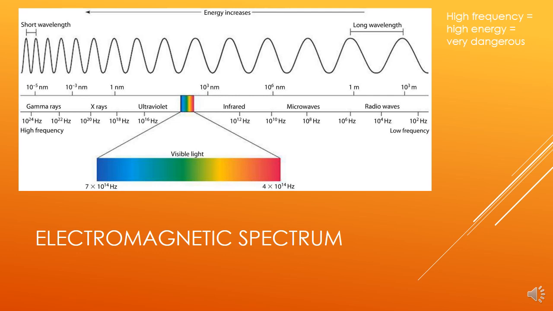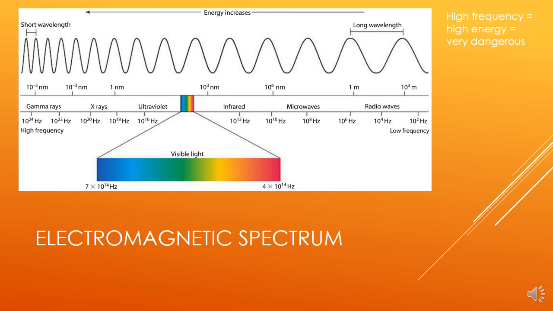Looking at the frequencies on the right, radio waves, we have these really low frequencies, 1,000 hertz. Then we get towards visible light, and then it's times 10 to the 14th, so 14 zeros. And then we get all the way to the gamma rays, where the frequency is really high, times 10 to the 24th, so that's 24 zeros. So to the left is more energy, more dangerous, higher frequency. To the right is less energy,